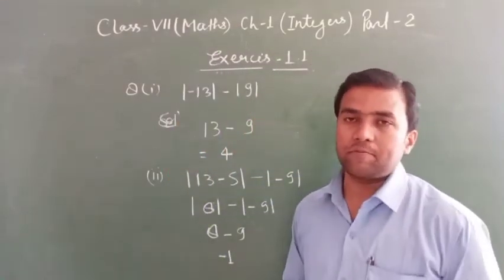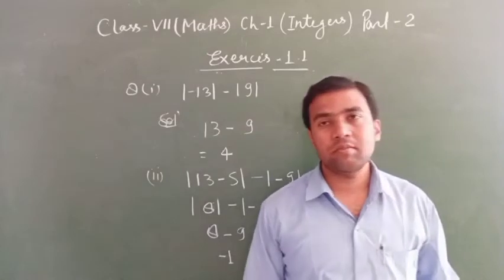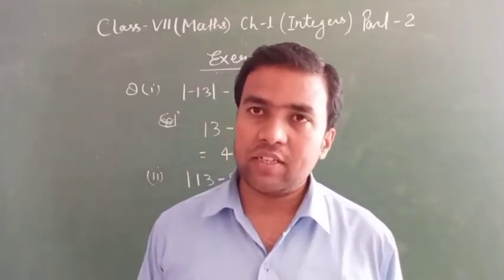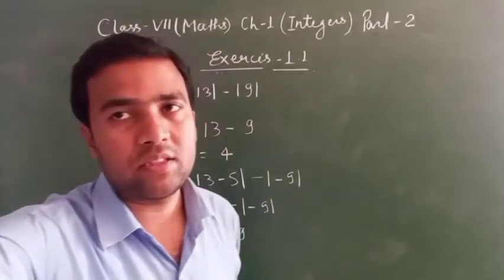Question number 9. Arrange the following integers in ascending order. Ascending and descending: ascending order means smallest to greatest, and descending order means greatest to smallest.